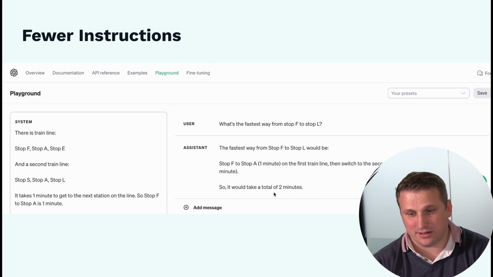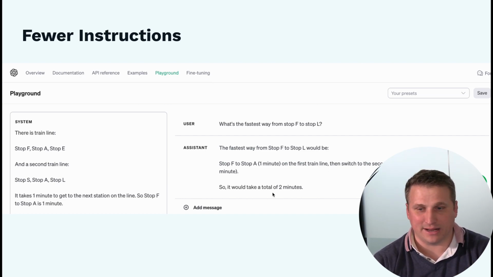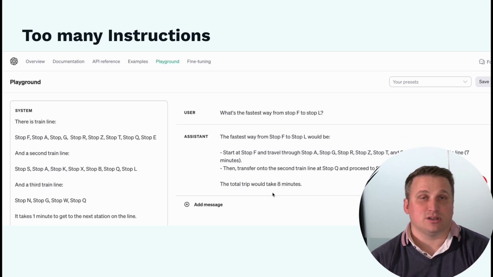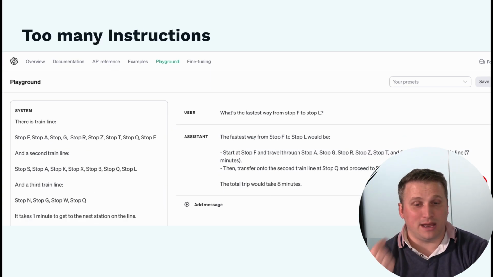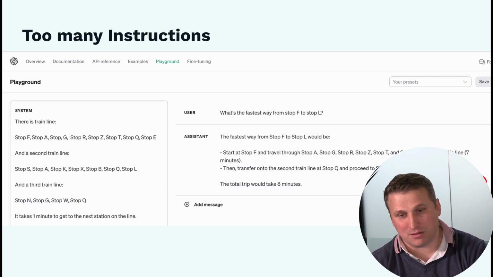It gets a great answer, lovely answer, not very complex. It does a great job. So now here we're looking at an example where we give it too many instructions. So here we up the complexity a little bit.